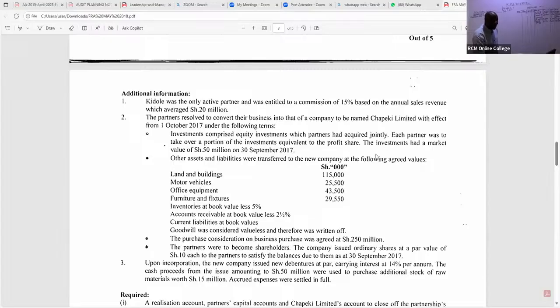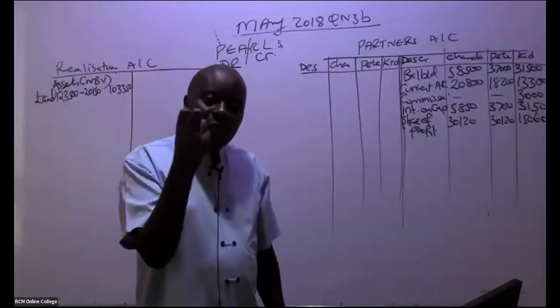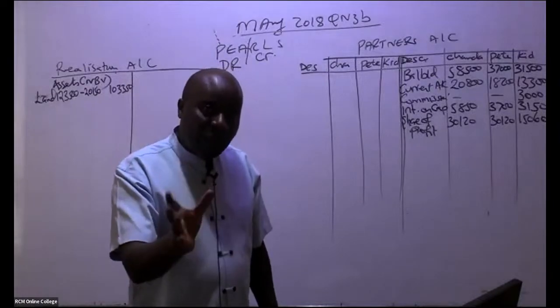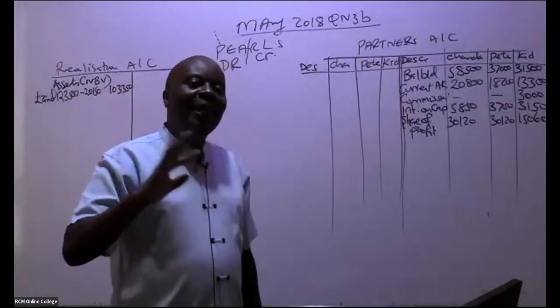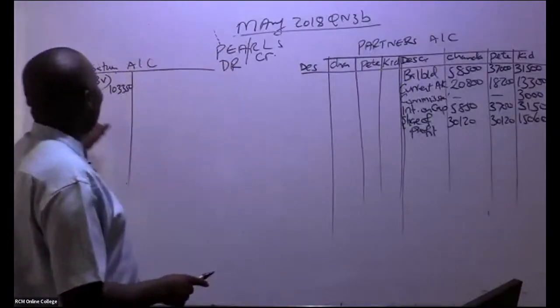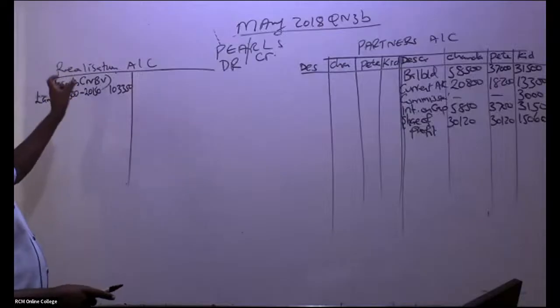When we are doing the realization account, we have not yet started negotiating for asset prices. Here, basically, we are realizing the assets at cost minus accumulated depreciation. So anytime we talk about assets being transferred to the new company, they'll be taken to the realization account, but at net book value.